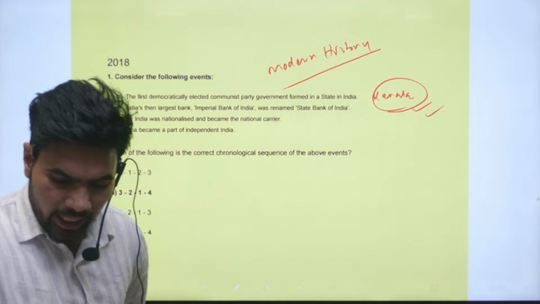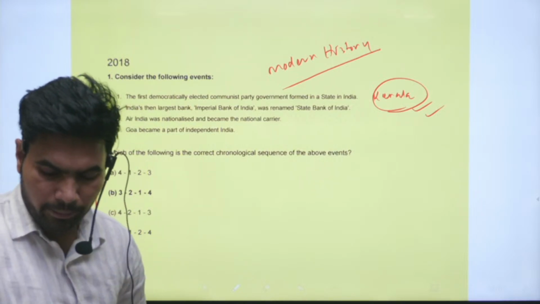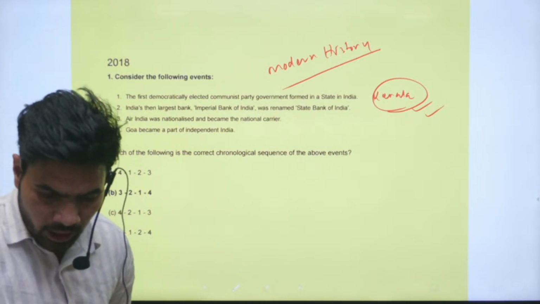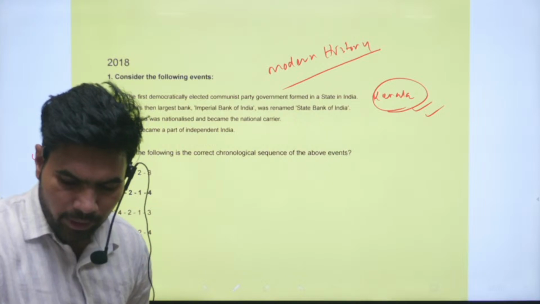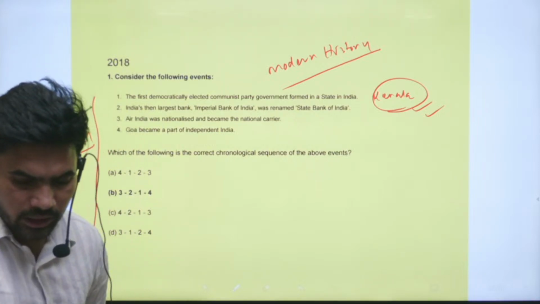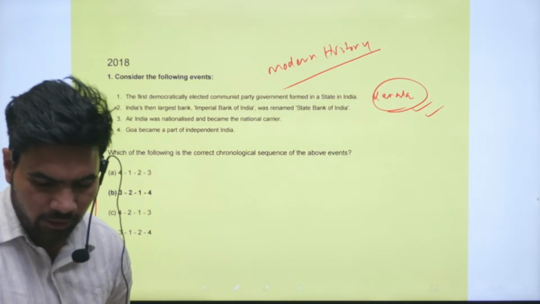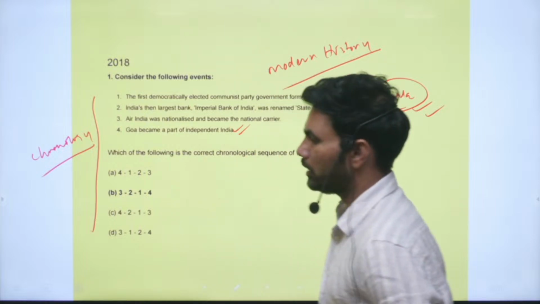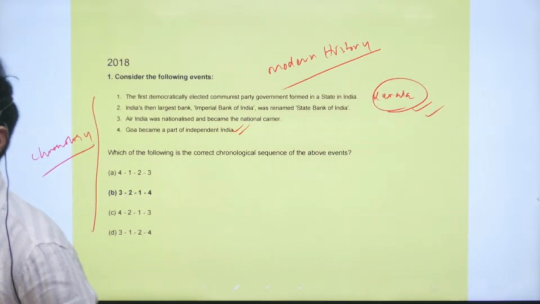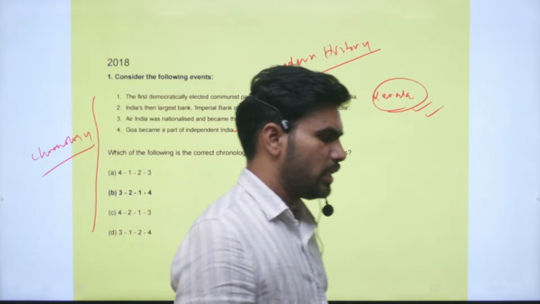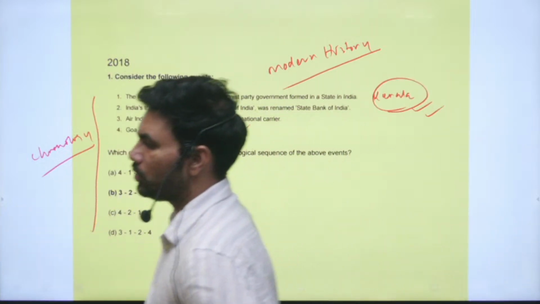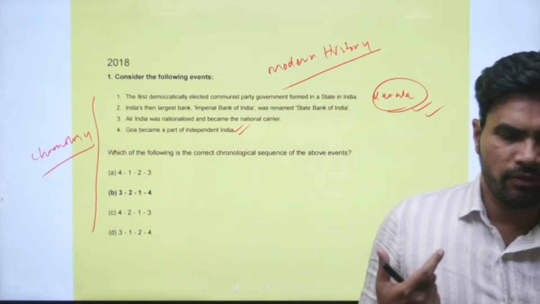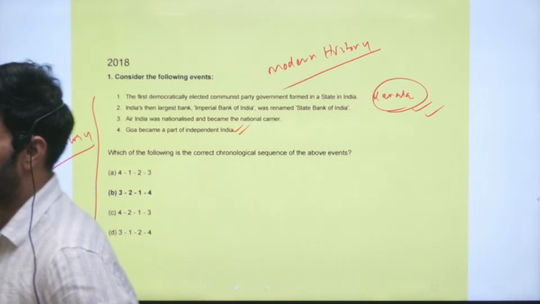Next is, India's then largest bank, Imperial Bank of India, was renamed as State Bank of India. This is the second statement. Next is, Air India was nationalized and became the national carrier. This is the third statement. Goa became a part of independent India. So you will see this happened very late. The Portuguese were the last to leave India, that is their station was at Goa. And you should remember, they were the first people to come to India also. Portuguese were the first people to come to India, and they were the last to leave India.